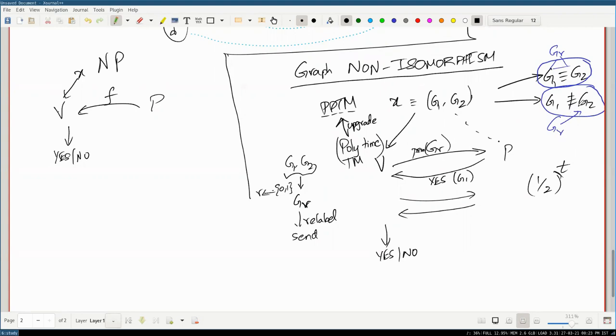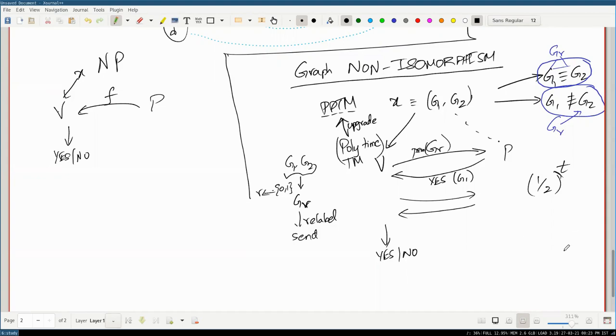It knows the right answer, so it'll always make sure to flip it and give the wrong answer, and the verifier will keep seeing this: the prover lies half the time and tells the truth half the time. So the verifier will look at it and be like, oh wait, maybe these graphs are actually isomorphic. The prover is getting confused, so for sure it's isomorphic, and then the prover breaks down.